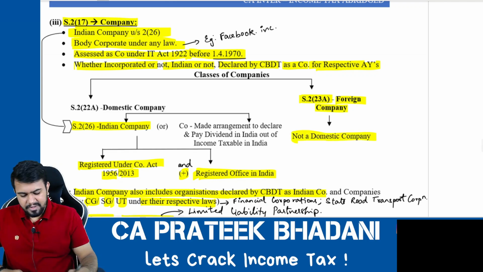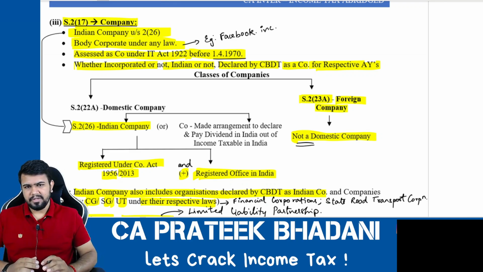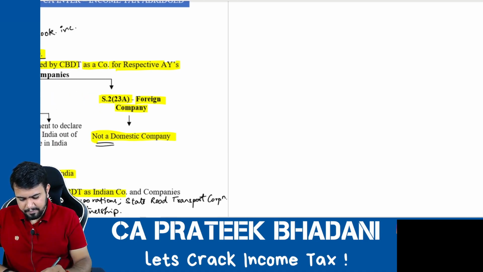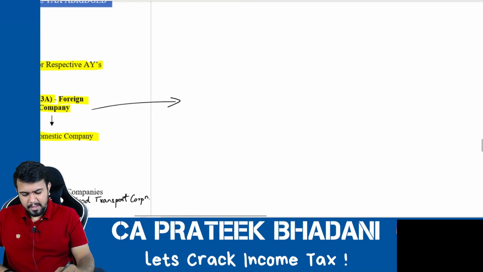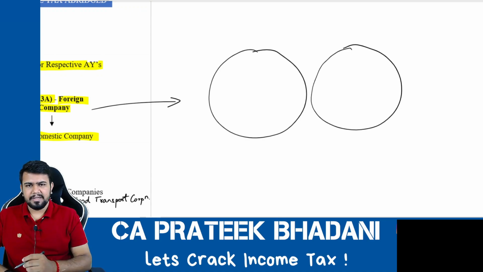By seeing these words itself, you should know that if there are two definitions like this, then they are mutually exclusive definitions. What do you mean by mutually exclusive? See here, for foreign company, a definition is given. It means it is not a domestic company. So this is the foreign company definition. Let's say this is the domestic company definition.